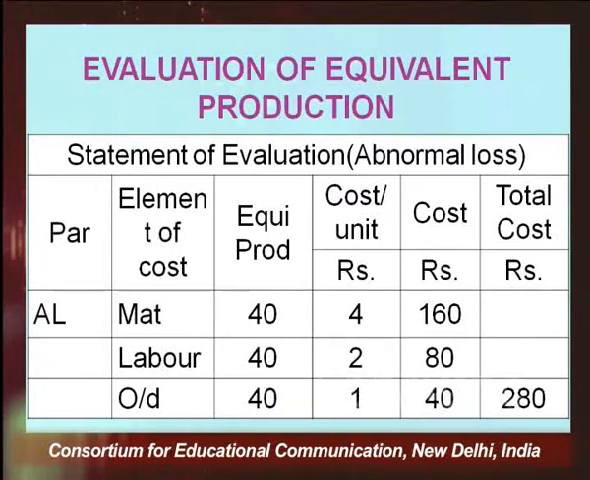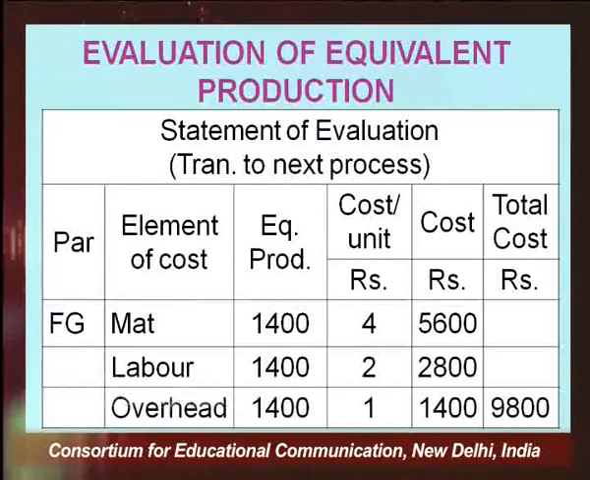So, in this statement we have just calculated the total value of abnormal loss. First we calculated the equivalent production, multiplied it by the cost per unit, which gives you the cost of each element of the abnormal loss, and finally we added up all three to get the total cost of abnormal loss.